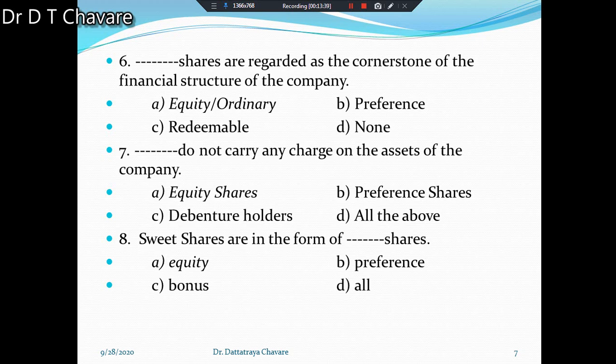Then the next question is there. Sweet shares are in the form of dash dash shares. Four alternatives are given. A, equity; B, preference; C, bonus; and D, all. Sweet shares are in the form of equity shares. That's why equity is the correct answer of this question.